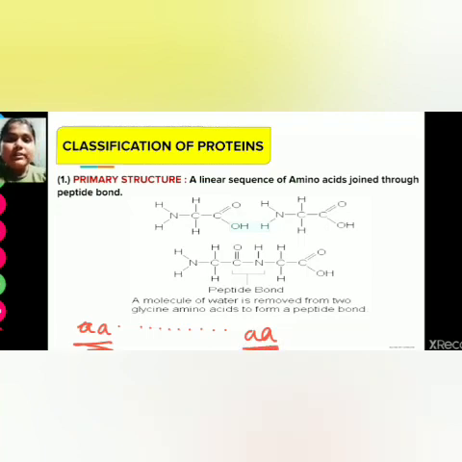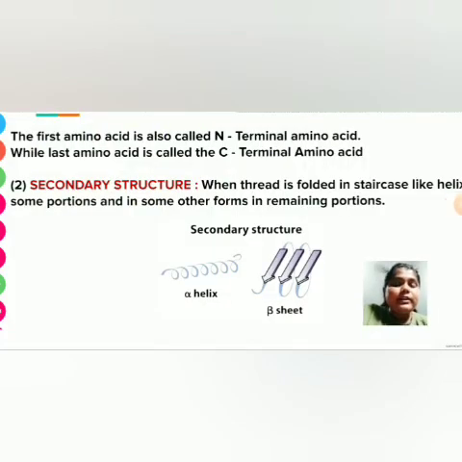The amino acid in which the nitrogen group is free is the first amino acid of the chain, and the amino acid in which the carboxylic acid carbon is free is the last amino acid of the chain. Therefore we can conclude that any polypeptide chain starts with the N-terminal amino acid and ends with the C-terminal amino acid.